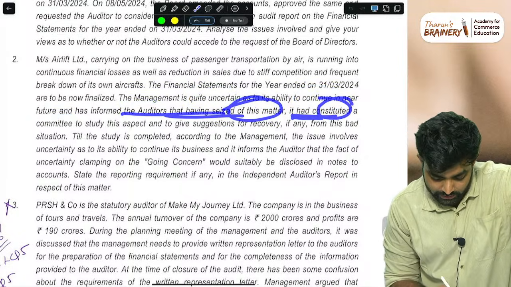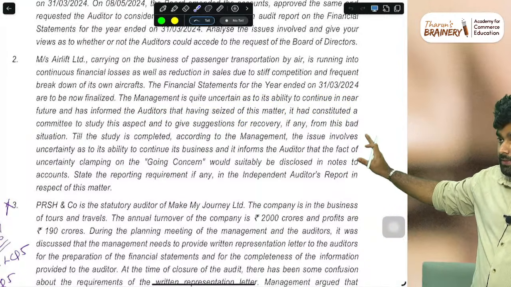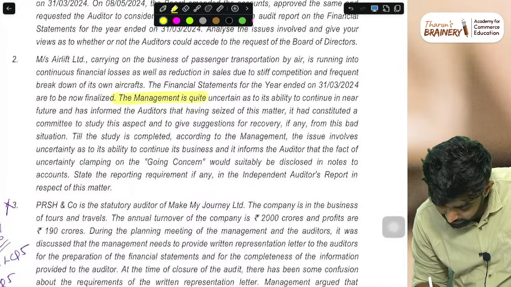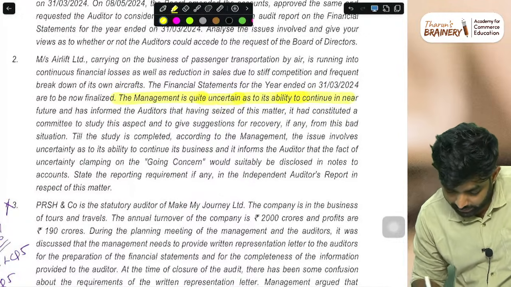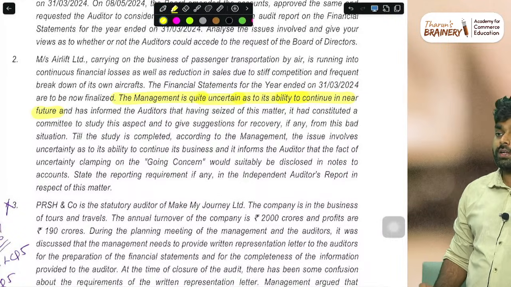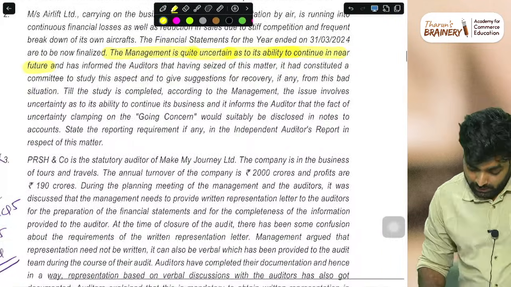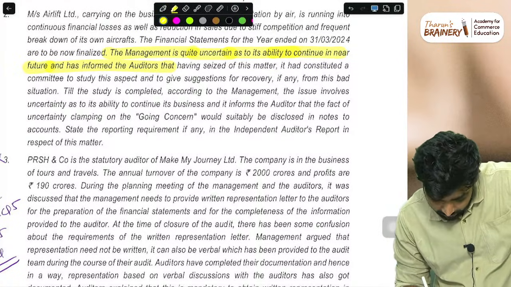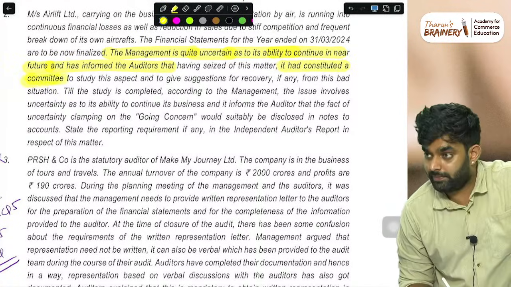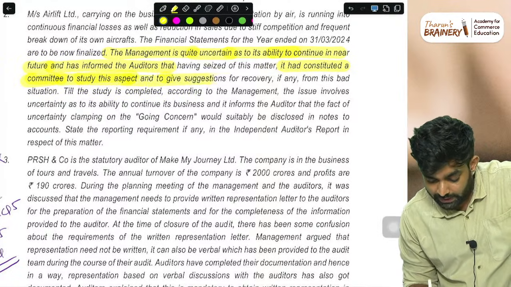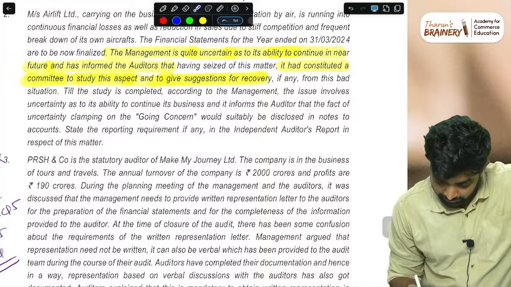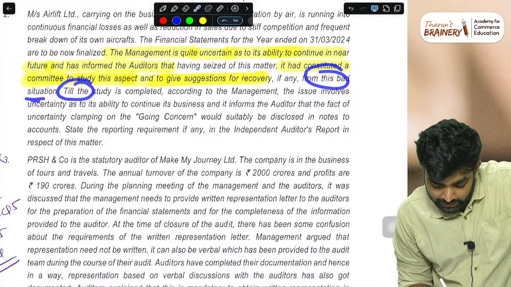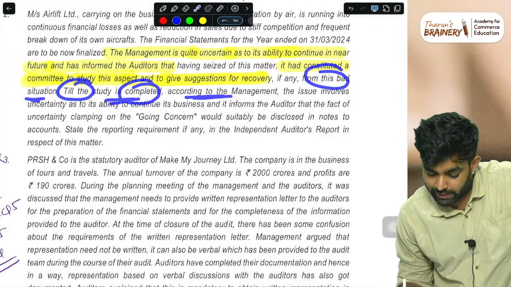It had constituted a committee. The company problem is there, the material uncertainty problem is there, and here is the key: management is quite uncertain about its ability to continue in the near future. They don't know whether it is going concern or material uncertainty, and has informed the auditor also. Management has constituted a committee to study this aspect and give suggestions for recovery, if any, from this bad situation.